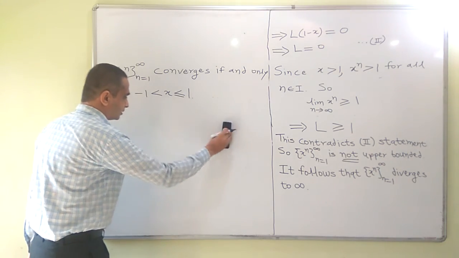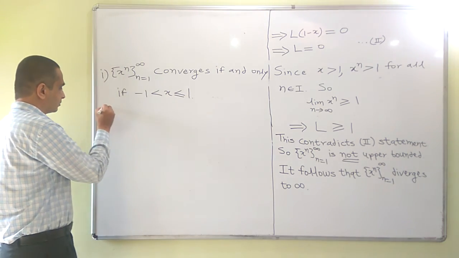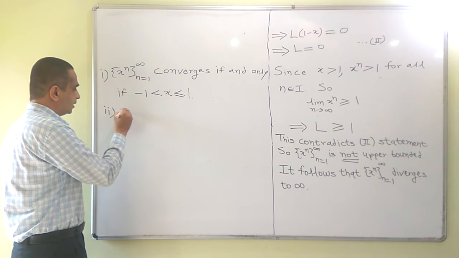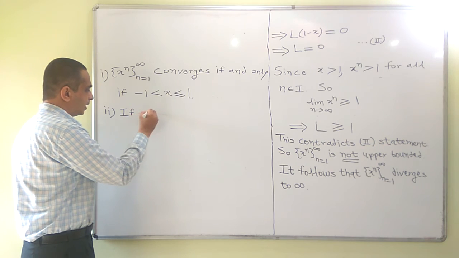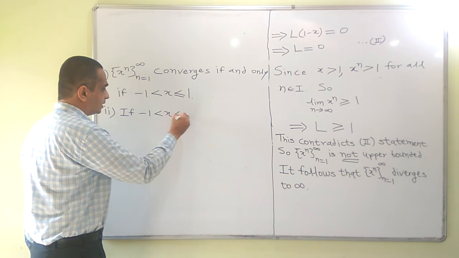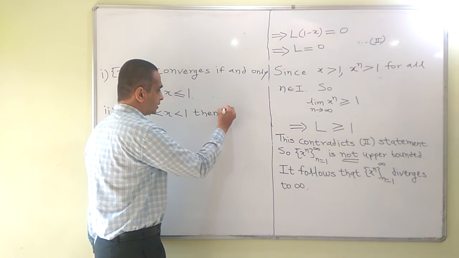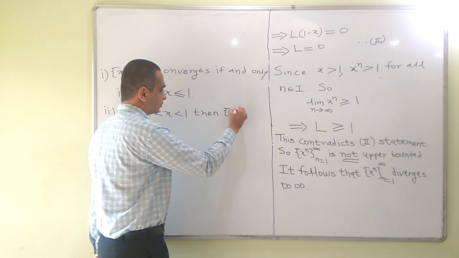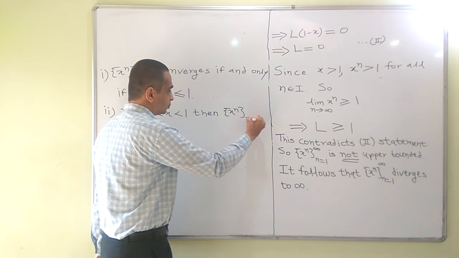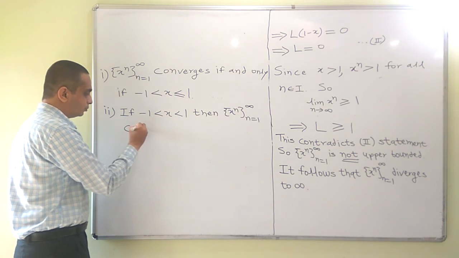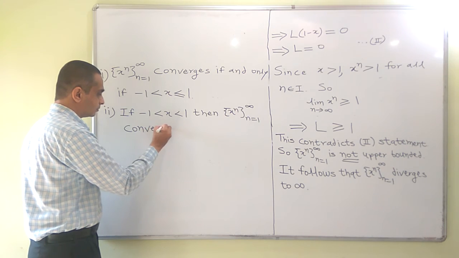Otherwise it diverges. So, the second result is: if -1 is less than x is less than 1, then x raised to n converges to 0.